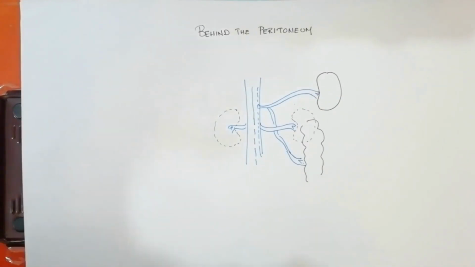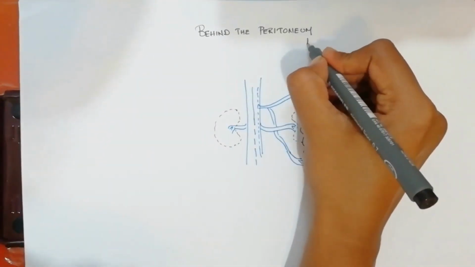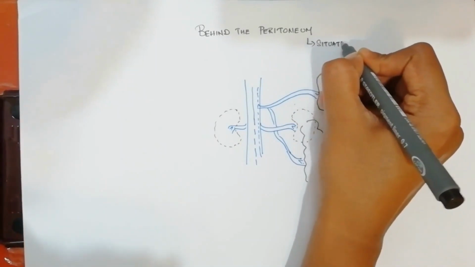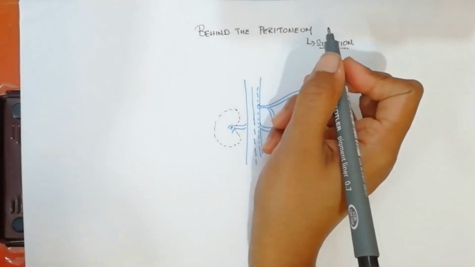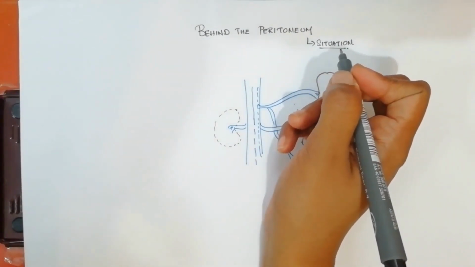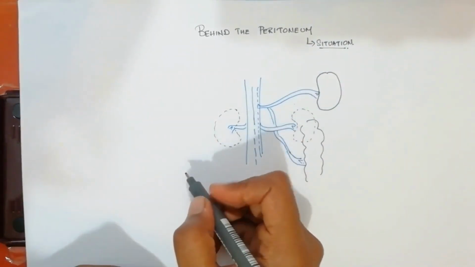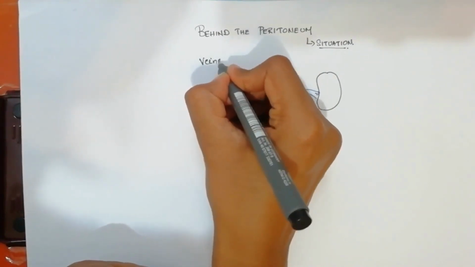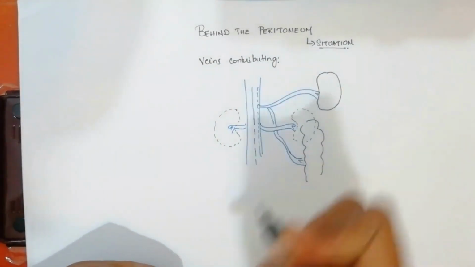Now we are going to discuss the next portocaval anastomosis, which is happening behind the peritoneum. We are dealing with all of the portocaval anastomoses under 3 subheadings. One is the situation. The situation of this next portocaval anastomosis is behind the peritoneum in the posterior abdominal wall, that is the retroperitoneal part, where we have another portocaval anastomosis happening. Between which veins? For that, we need the veins contributing. So the second thing we have to know is the veins contributing for this anastomosis.